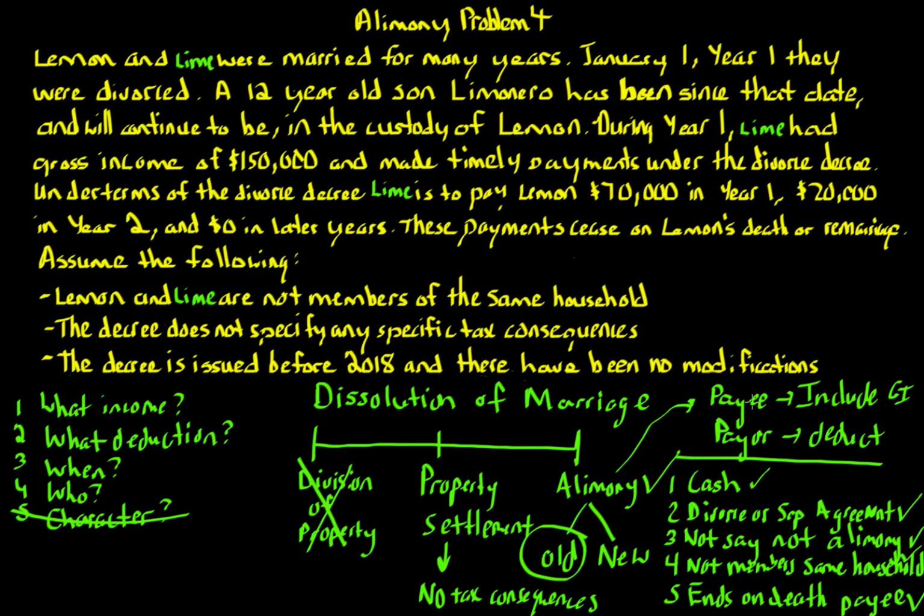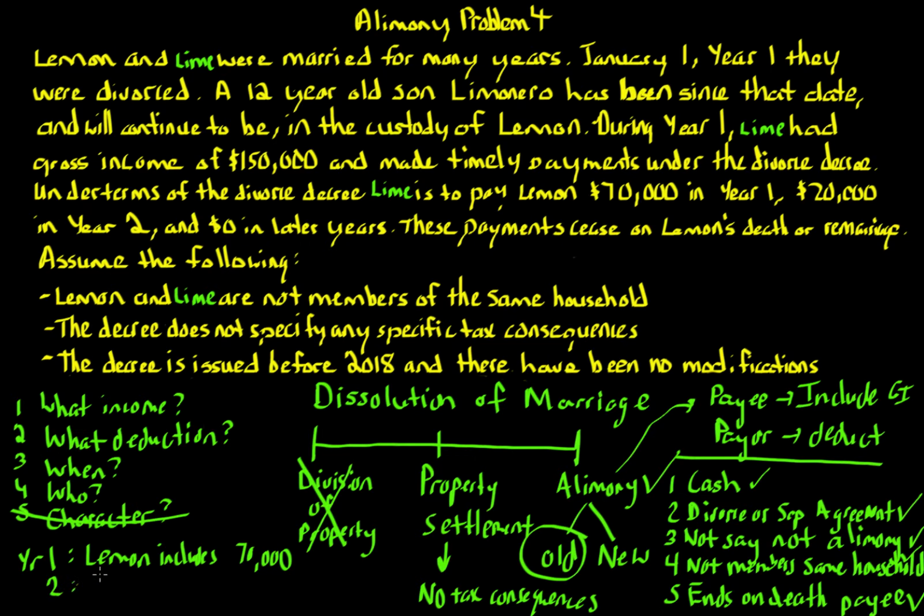So that means that the payee, which is Lemon, is going to have to include it in gross income. The payor is going to get to deduct. So you might be thinking, in year 1, Lemon includes $70,000 in gross income.